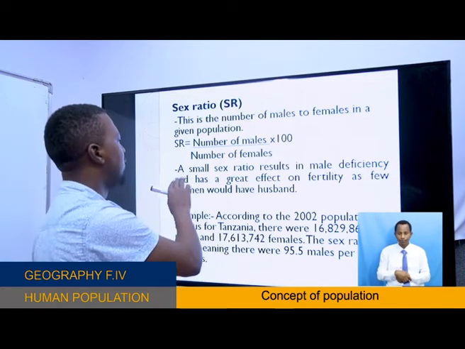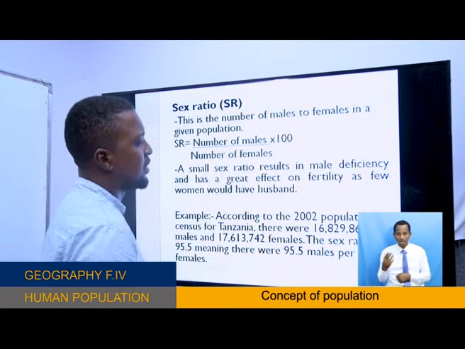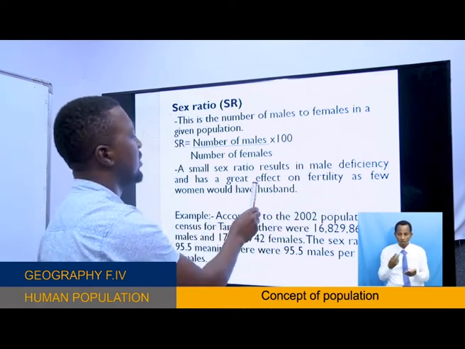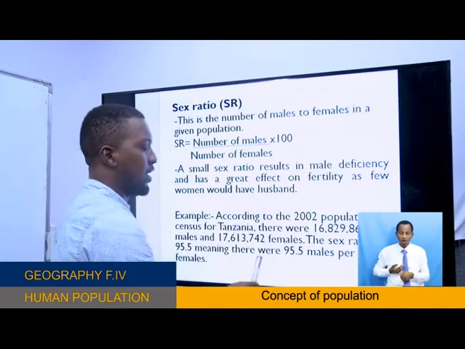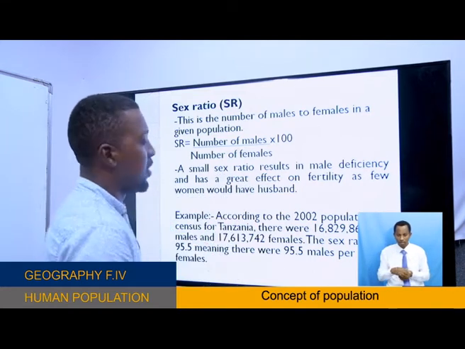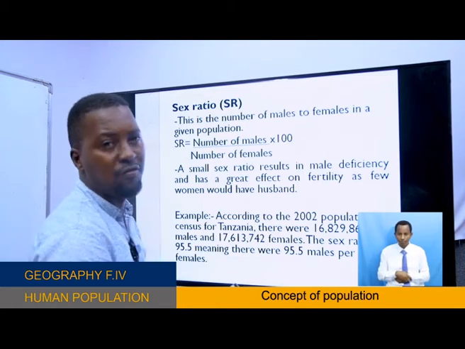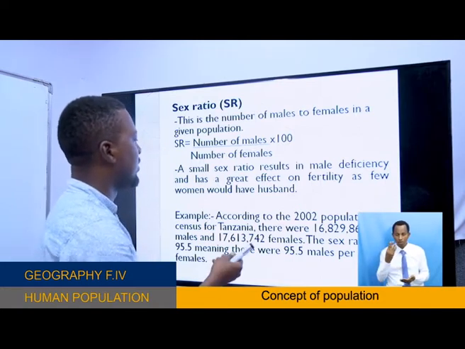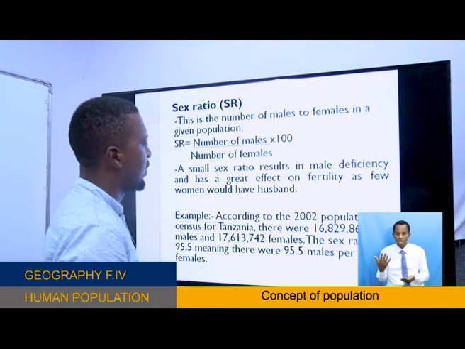If you get a small sex ratio, this means that there is man deficiency, and it has a great effect on fertility, as few women would have husbands. If you get a small sex ratio, it means the number of males becomes very low compared to the number of females. So some of the females will not get married because the men will be fewer than their number.